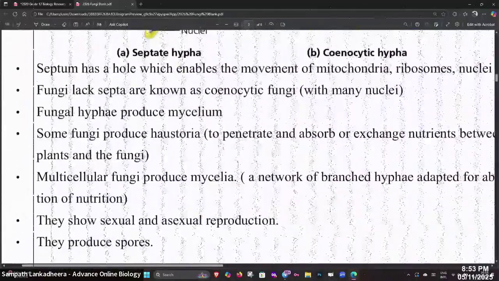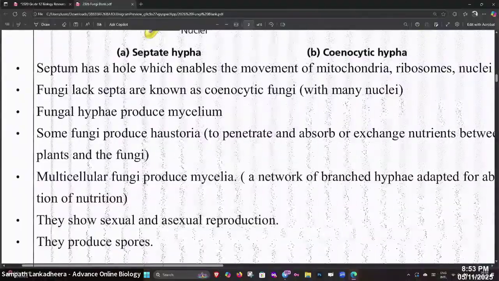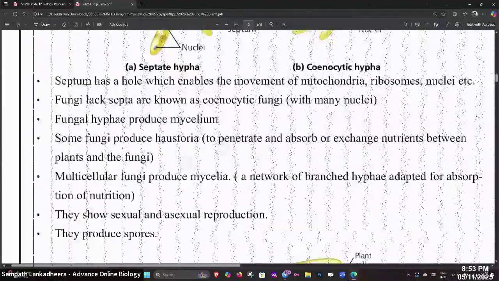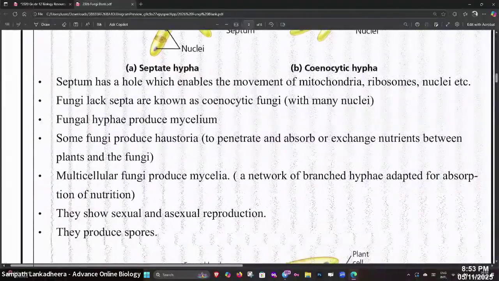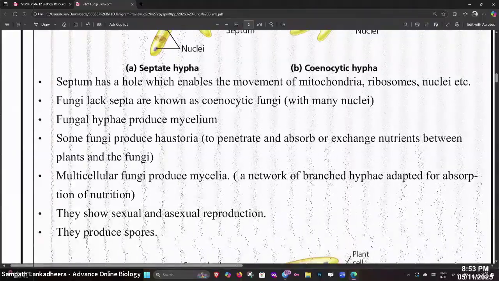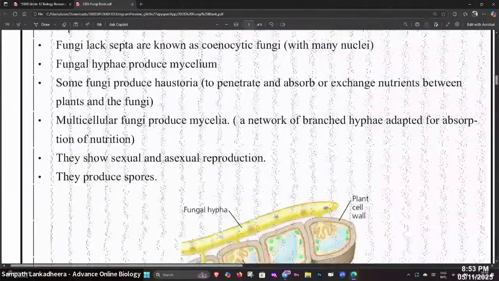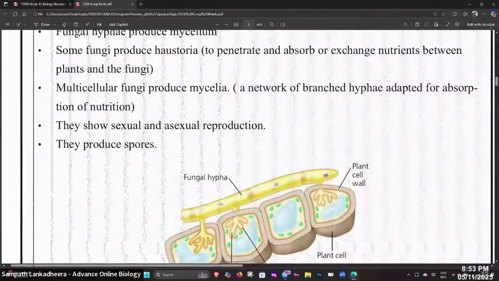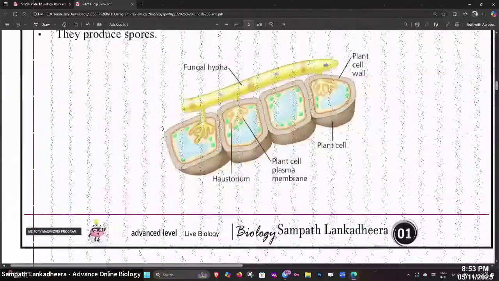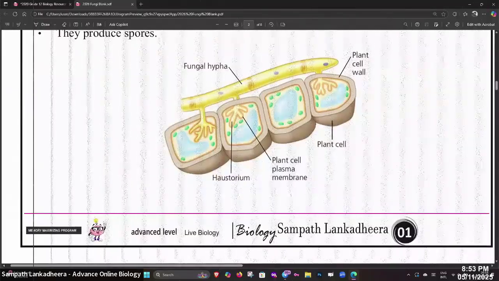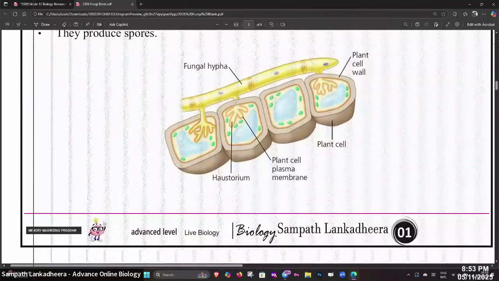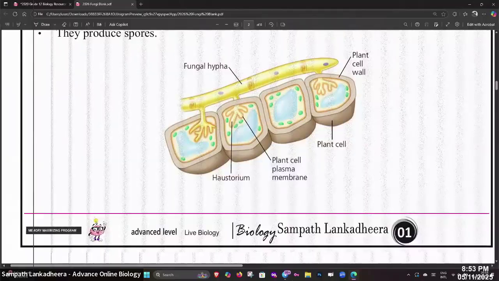Septum has a hole which enables the movement of mitochondria, ribosomes, and nuclei, etc. Fungi lacking septa are known as coenocytic. Fungal hyphae produce mycelia. Some fungi produce haustoria. What are haustoria, people? Haustoria are absorptive structures. When they grow, they can absorb nutrients from the plant cells.